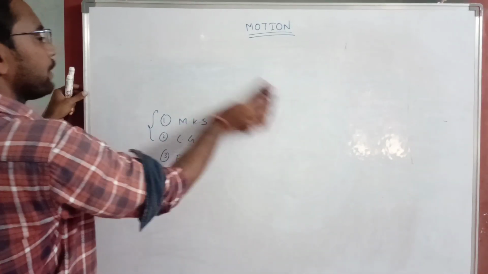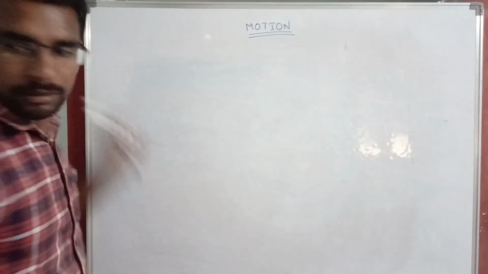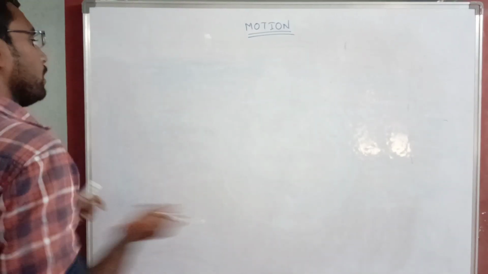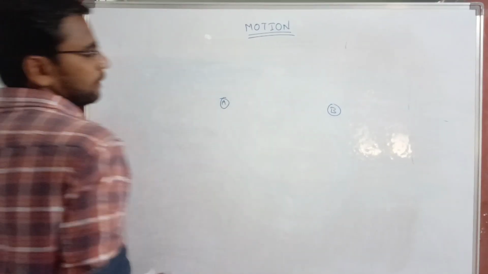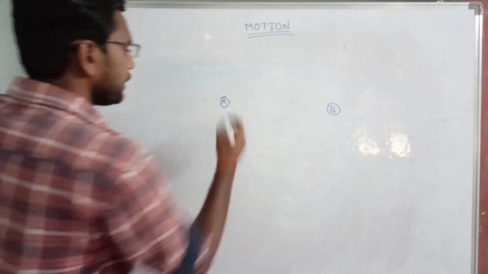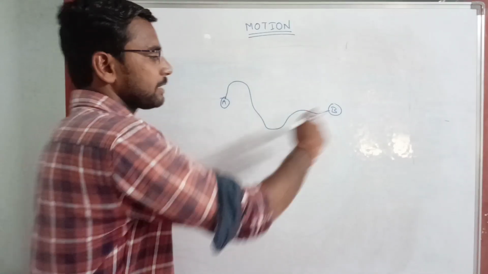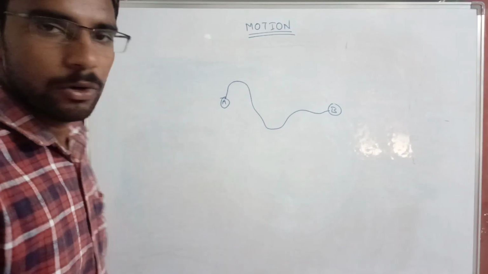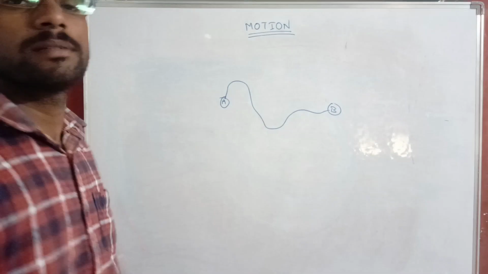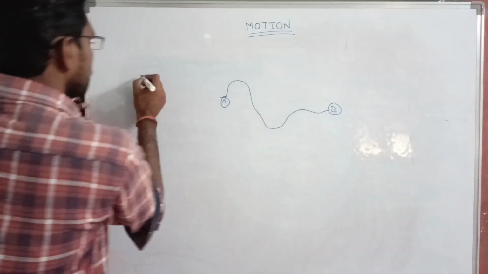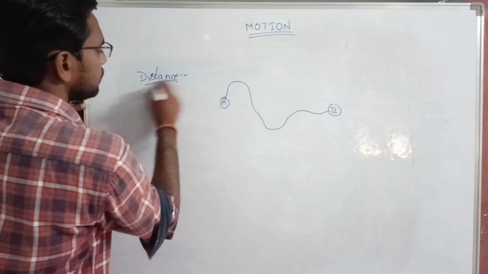Motion, as you already know, is nothing but change in position of an object. Now an object is at position A, and it is moving from A to B in different directions like this. The actual path length traveled by an object is called distance.